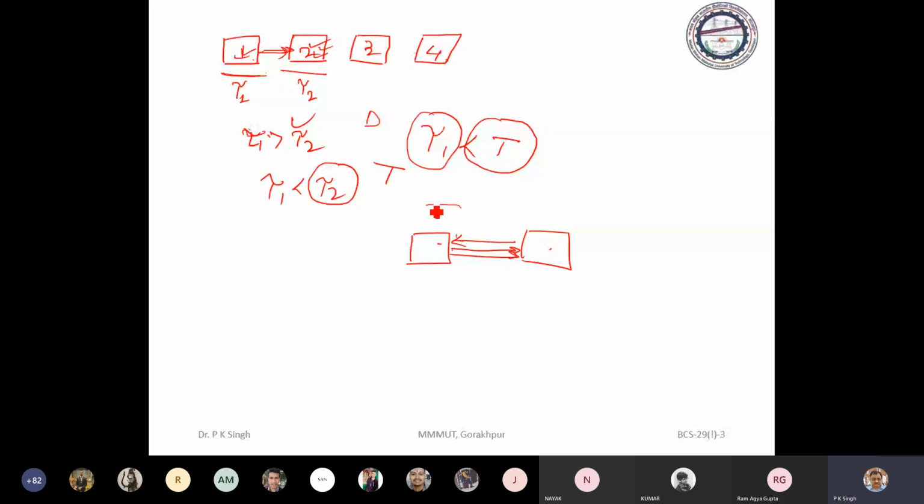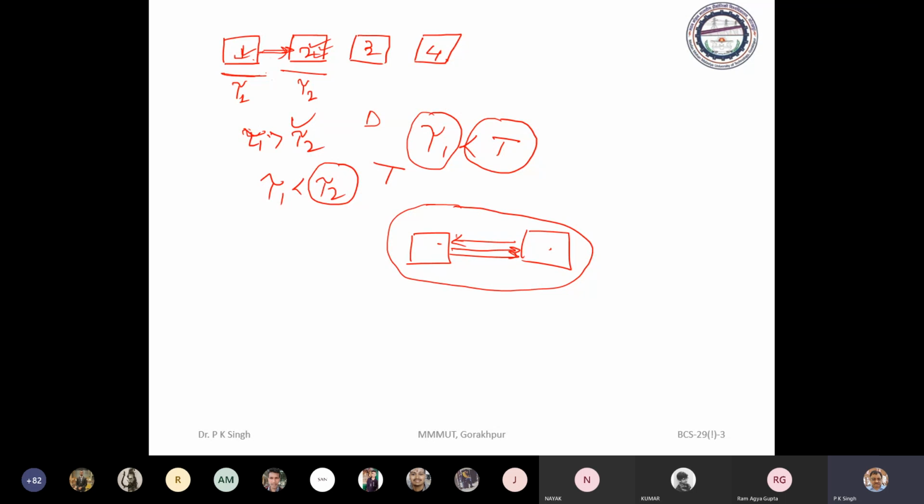If we implement a pipeline using this type of arrangement, it is called an asynchronous pipeline. So we may realize two types of pipeline: one is synchronous pipeline, another is asynchronous pipeline.